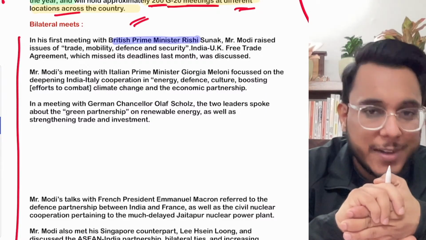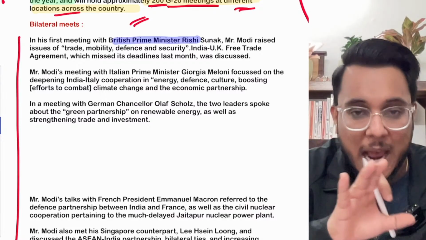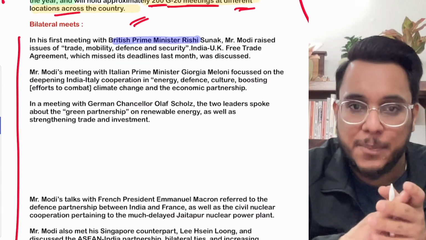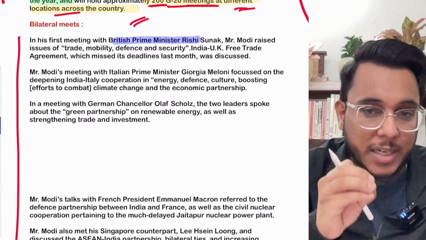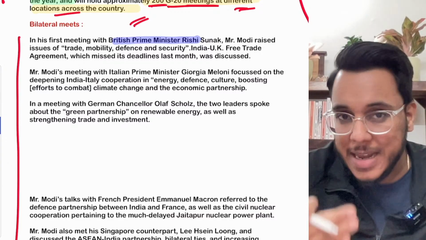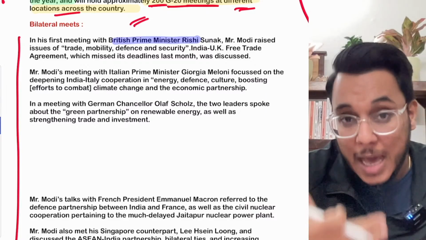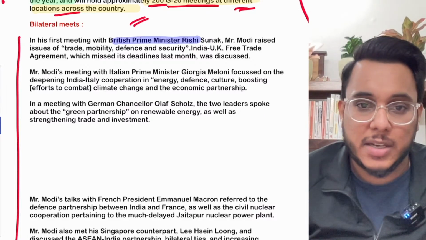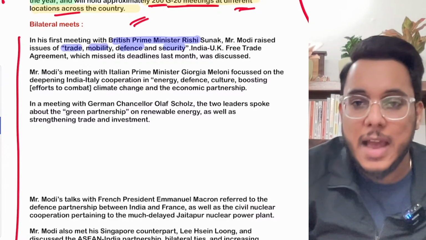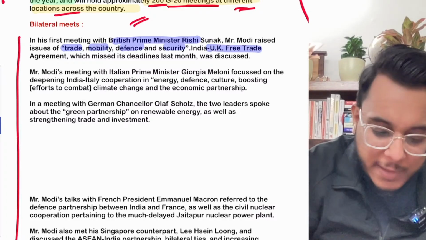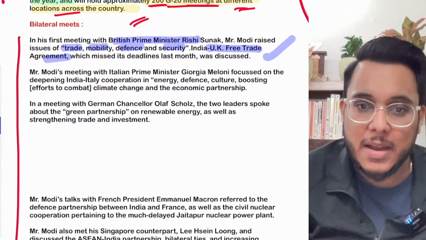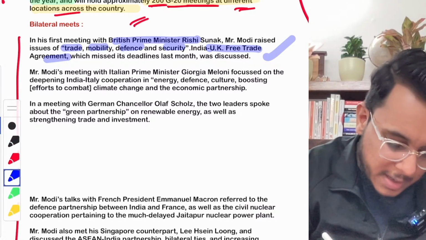India has been negotiating a free trade agreement, named the Bilateral Trade and Investment Agreement, BTIA, for a very long time. Before Diwali, that agreement was to be finalized, but up till now that has not happened. So our Prime Minister met the British Prime Minister and raised this matter. The matters of trade, mobility, defense, and security were raised. Though the India-UK free trade agreement missed the deadline, it was discussed how it should be done as early as possible.